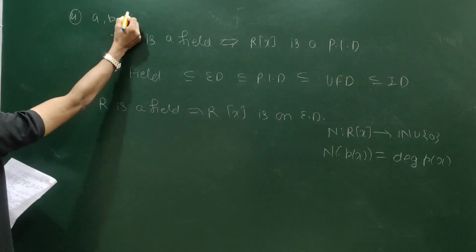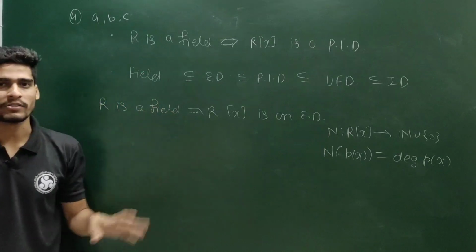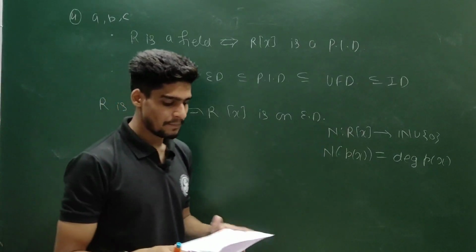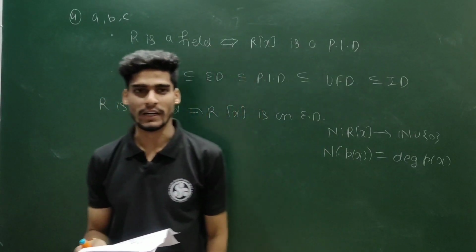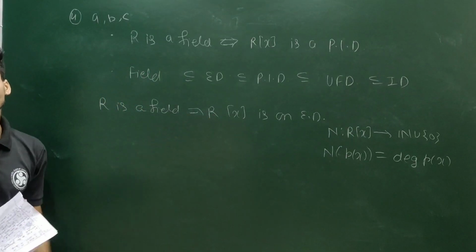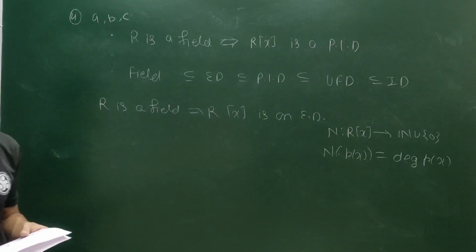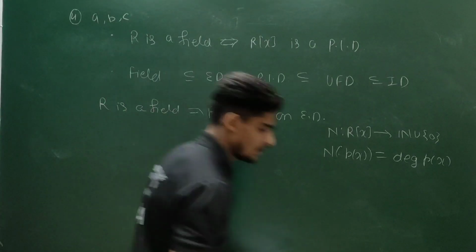Option C is correct. This is again statement based, and all these statements I have proved in my theory lecture. Option D, F[x] is a PID but not a Euclidean domain. But F[x] is a Euclidean domain by option C, so option D cannot be true. So options A, B and C are correct.